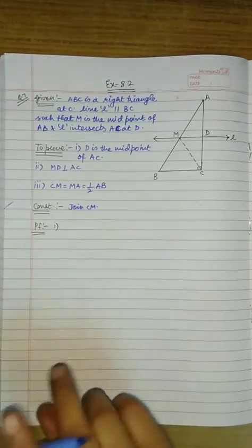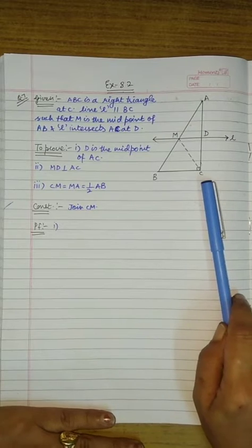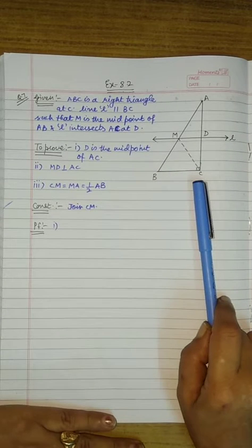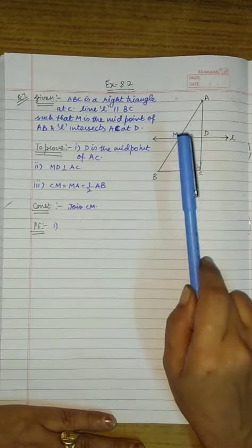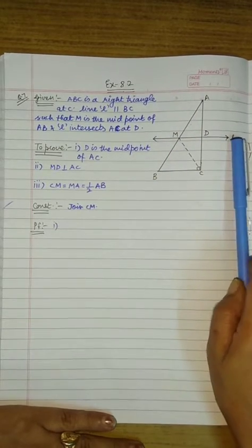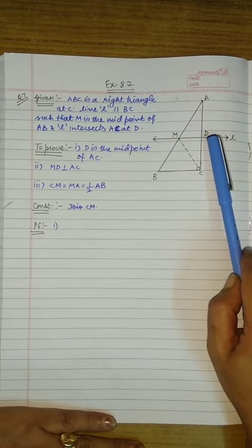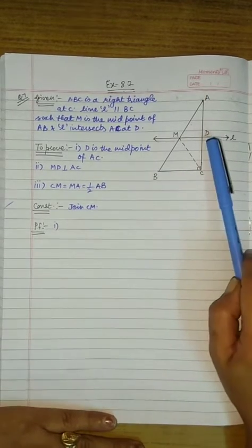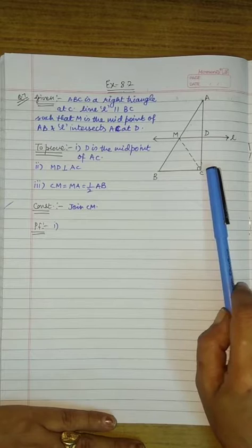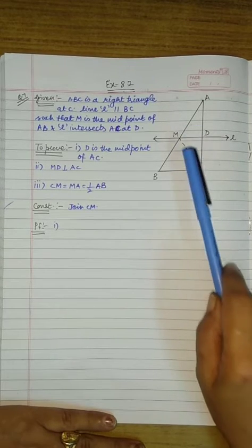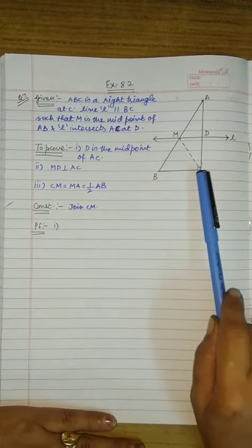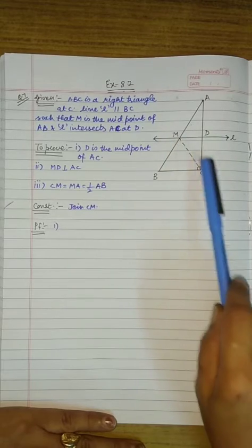In this question, we are given that ABC is a right triangle at C and line L is parallel to side BC such that M is the midpoint of side AB and this line L intersects AC at point D. We have to prove that D is the midpoint of AC, then MD is perpendicular to AC, and third CM is equal to MA is equal to half of AB. So construction, we will join CM.